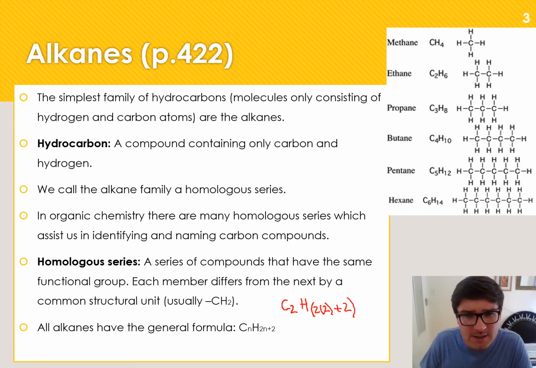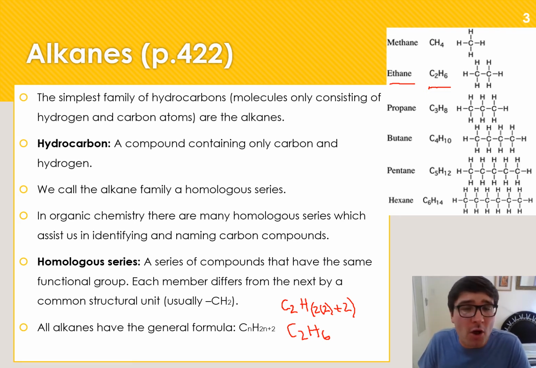So in other words, the formula of this alkane should be C2H6. And if you look over here, you will see that C2H6 is called ethane. And so we can replace the n with any number of carbons and we can get the whole formula for that specific alkane.